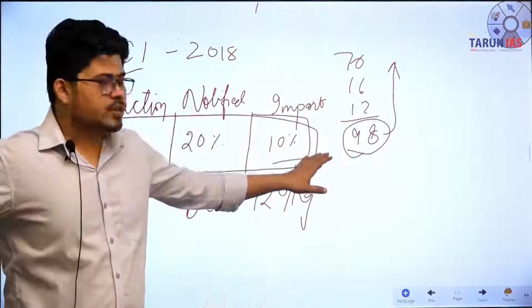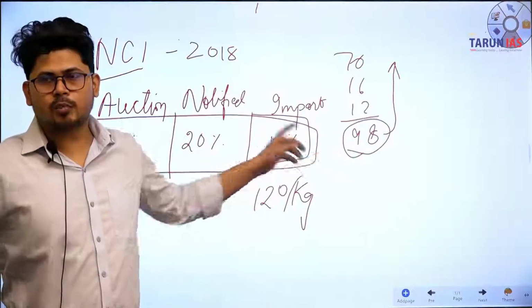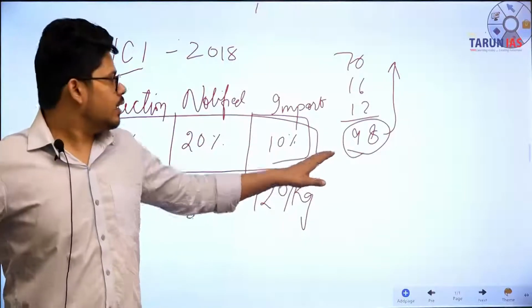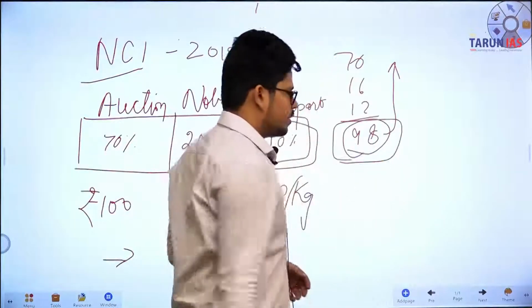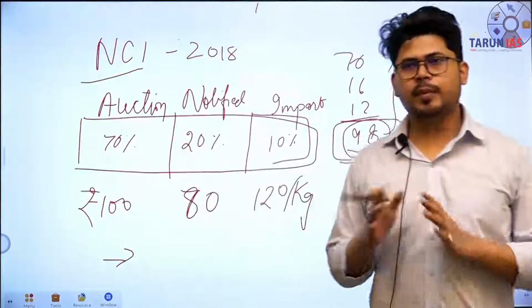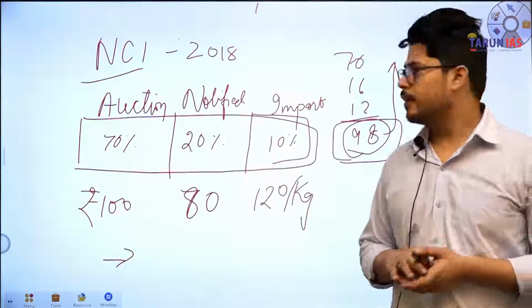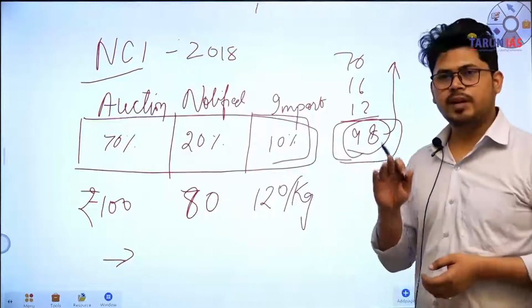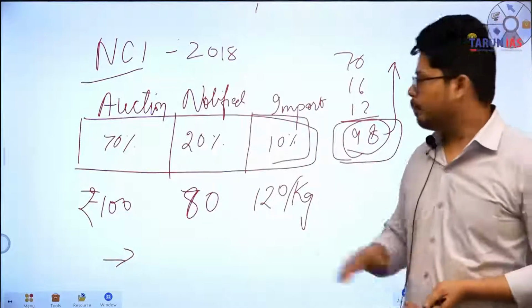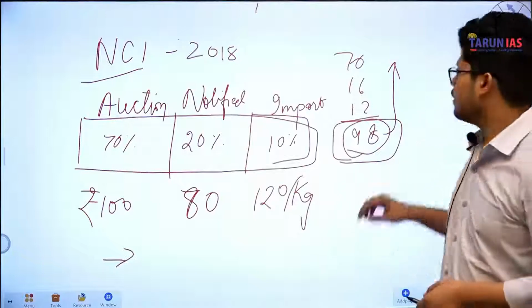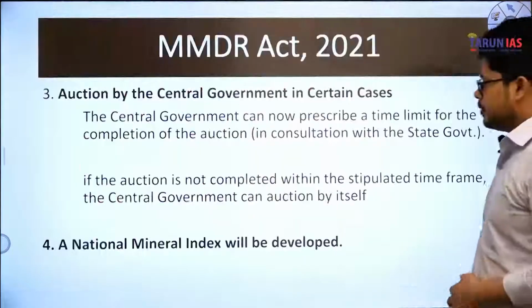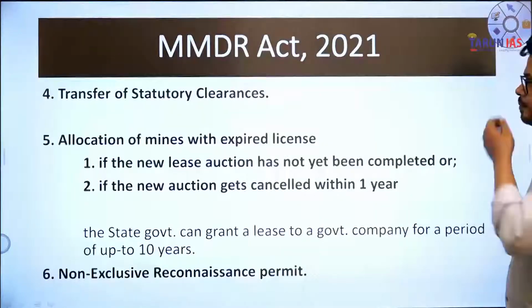Now the person who is going to buy coal, he will be knowing that the national coal index is around 98 rupees. So he can make a better decision. Similarly, national mineral index is also being developed based upon the auction, notified, and import price of the minerals. That is national mineral index.